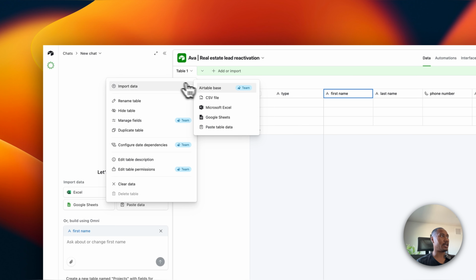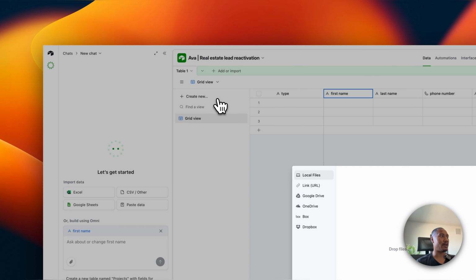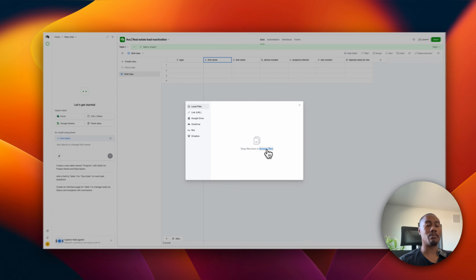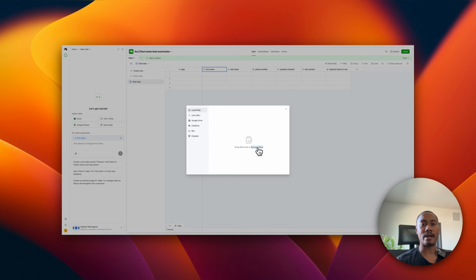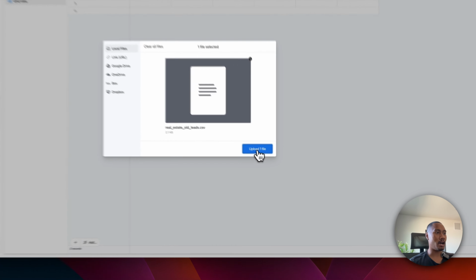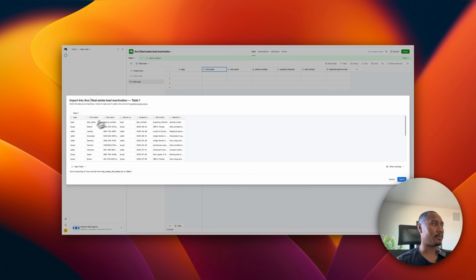We're going to import data, click on CSV file. And then here, you're just going to browse, and then you're going to add in the CSV file that you just downloaded from ChatGPT. Okay, so once you select your file, we're going to click on upload one file. And then here we can see all the data that's coming in.